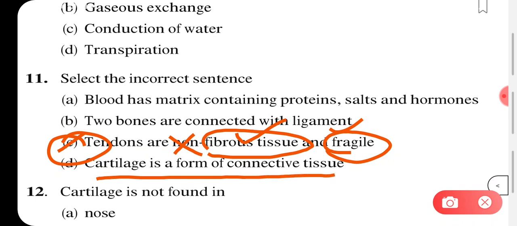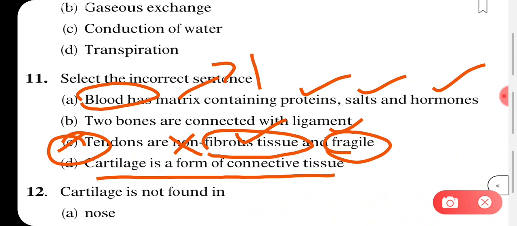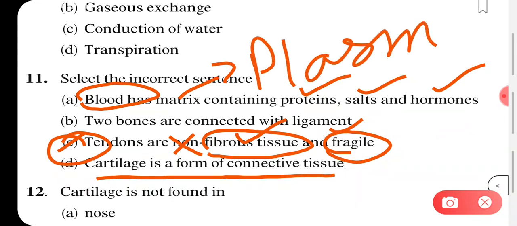Next we will see cartilage is a form of connective tissue. Yes, it is a connective tissue. You see cartilage is present in our nose, also in our ear, trachea and larynx. And what are they composed of? They are composed of protein and sugar. Now the first option, I didn't say much about this. Blood has a matrix containing protein, salt, hormones. Yes, and what is that matrix called? That is called plasma. It is plasma in which all different types of protein, salts, hormones, including the blood cells are moving around. So that matrix is nothing but the plasma. So this is also a correct option.